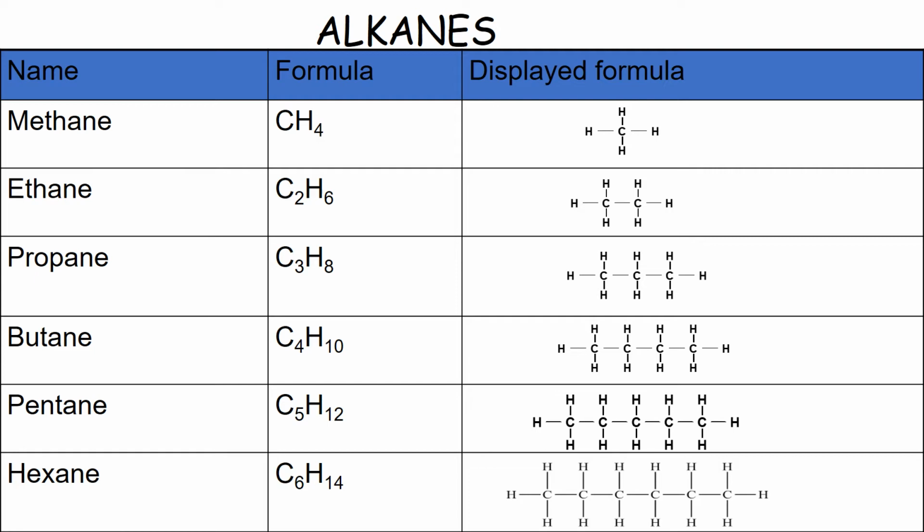Now, because they increase by 1 carbon atom every time and 2 hydrogen every time, it is fairly straightforward to predict, if you know the number of carbons, how many hydrogen atoms they will need. So you can calculate the formula. On the next slide, I'll be showing you the general formula for the alkanes. So you could calculate the number of hydrogen atoms an alkane with 100 carbons would have. And we'll have a look at that in the next slide.